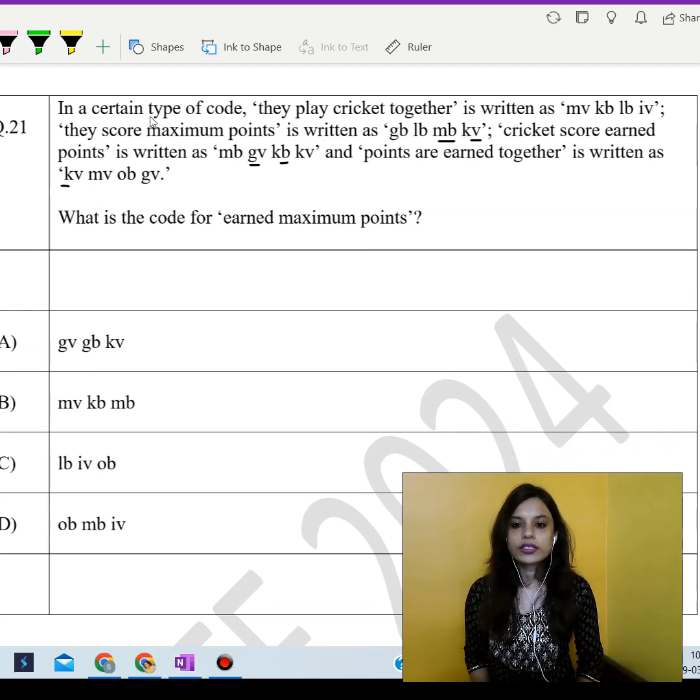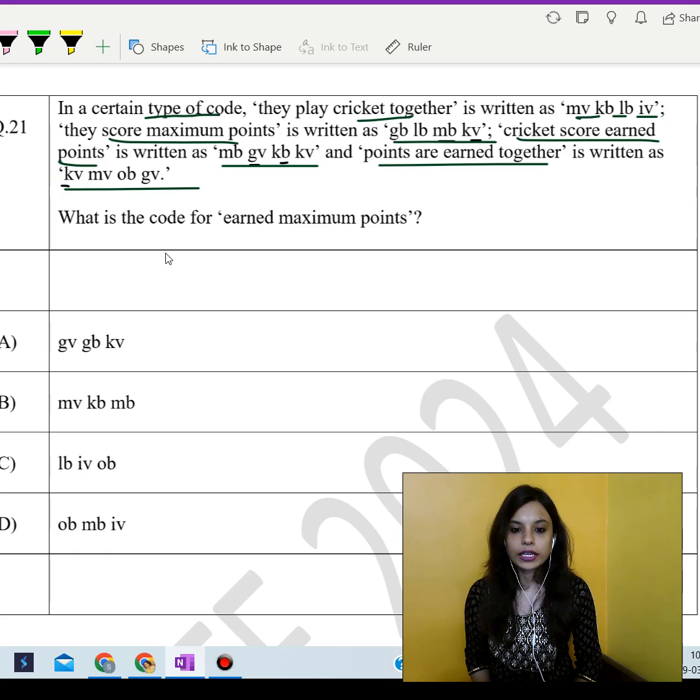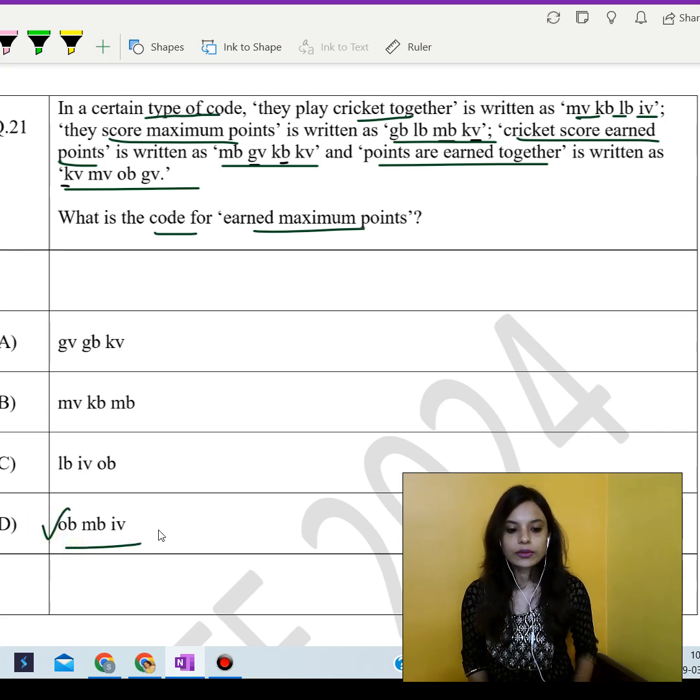The next question says, in a certain type of code, they play cricket together is written as MV, KV, LV, and LB, and IV. They score maximum points is written as this. They score this cricket score earned points is named as this. Points are earned together is named by this. So what is the code for earned maximum points? The code for earned maximum points would be OB, MB, and IV.